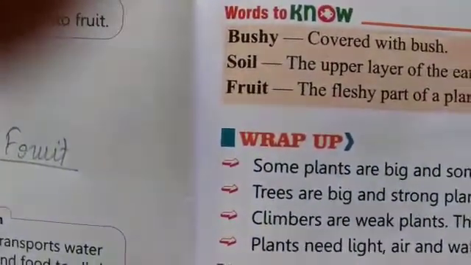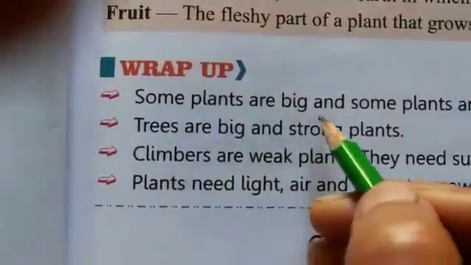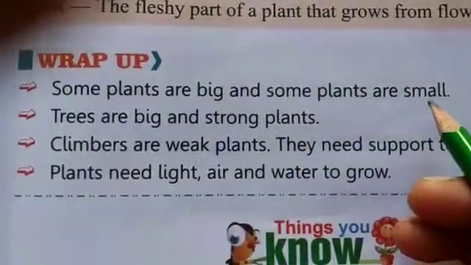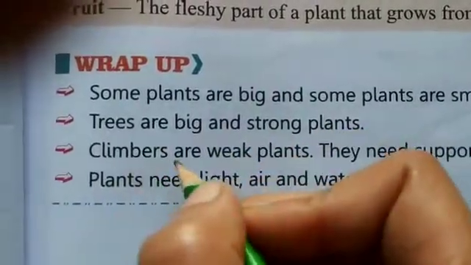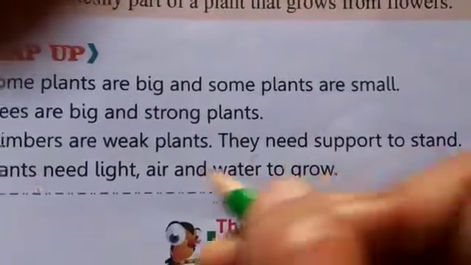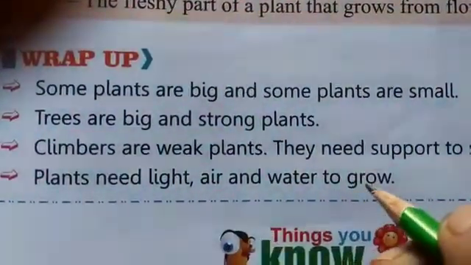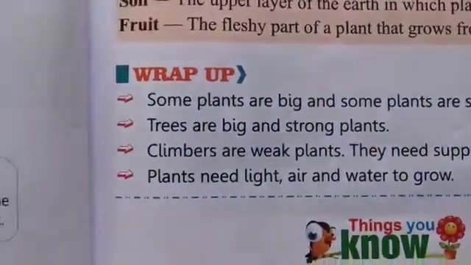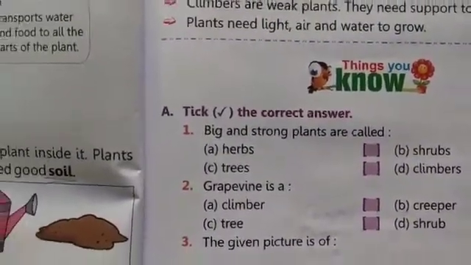This is your chapter, and let's revise the chapter. Some plants are big and some plants are small. Trees are big and strong plants. Climbers are weak plants. They need support to stand. Plants need light, air and water to grow. Your chapter is complete now, and the exercise we will discuss in the next video.